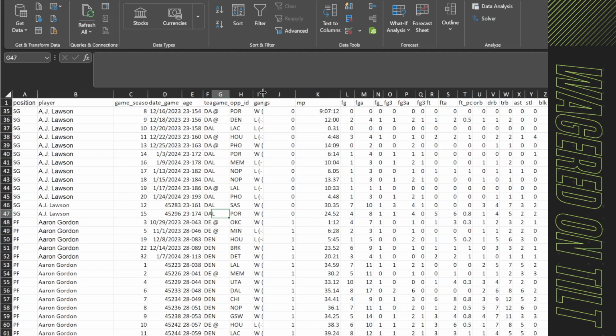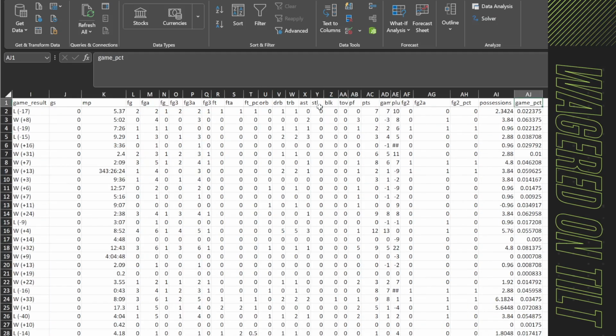So in here, we've got a whole bunch of data, and some of the data that I did add in here is going to be the field goals for 2-point attempts, the percentage, the possessions calculated, and the game percentage of time played. Here, this player played for 5 minutes and 37 seconds, which generally comes out to being about 2% of the game. The way I calculate this, though, is not just the 5 minutes against the 48 minutes of a basketball game. I calculate it by there's 5 positions that you could possibly play on a basketball court times 48. So I took the 5 minutes here and divided it by 5 times 48.